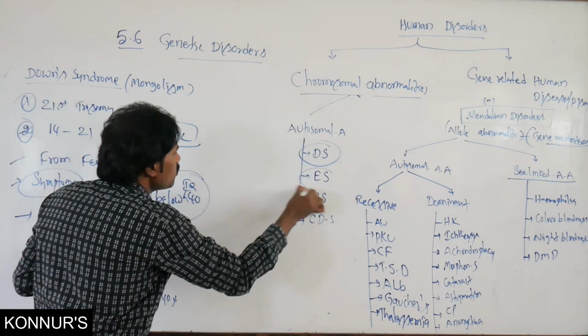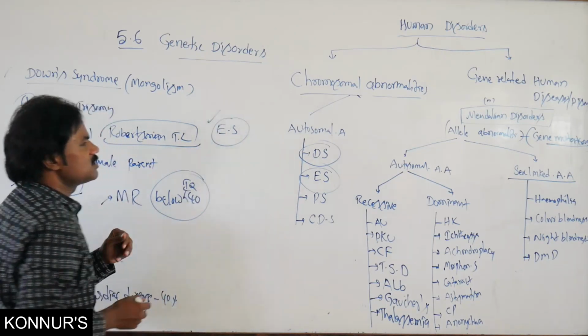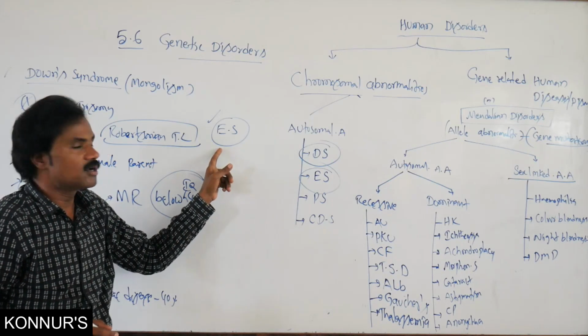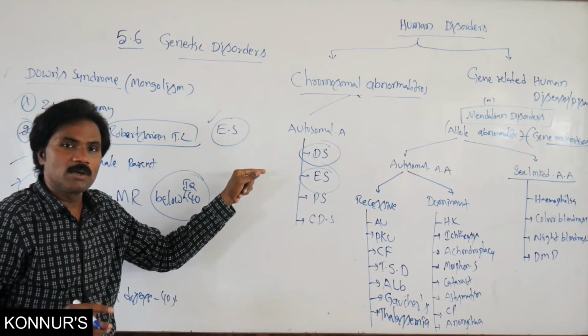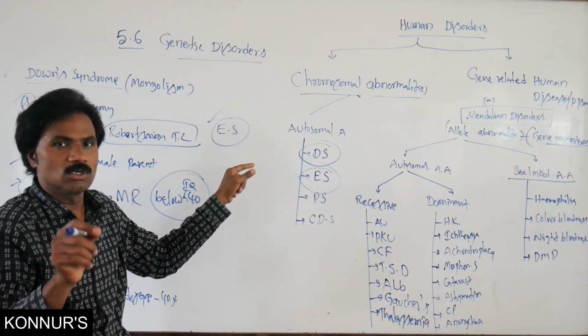Then Edwards syndrome, named after the scientist Edward who identified this syndrome. It is also a type of trisomic syndrome, the 18th chromosome is added, that is 18th trisomy.